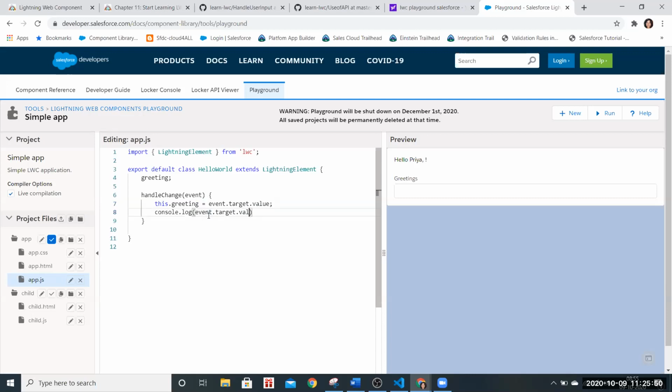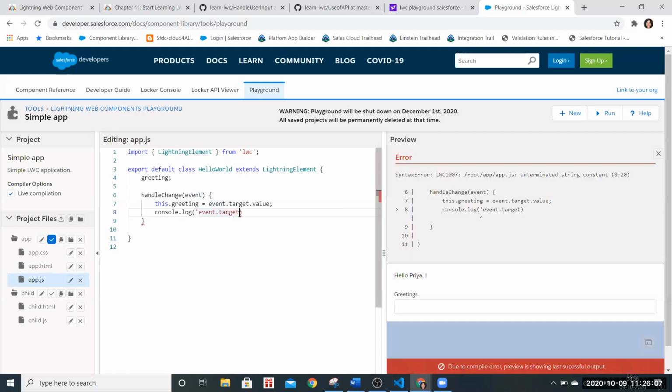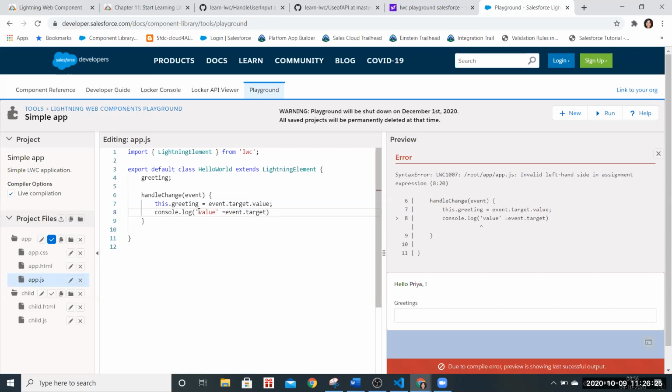And then before event.target, put a statement in single quotes. Write something like event target value is equal to, anything, like this is like system.debug in JavaScript.